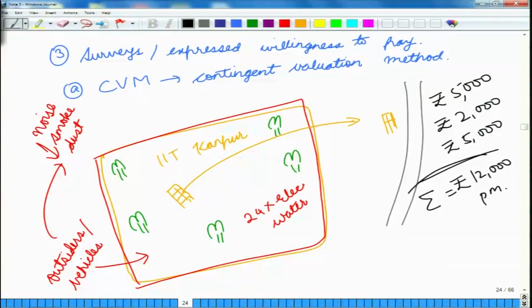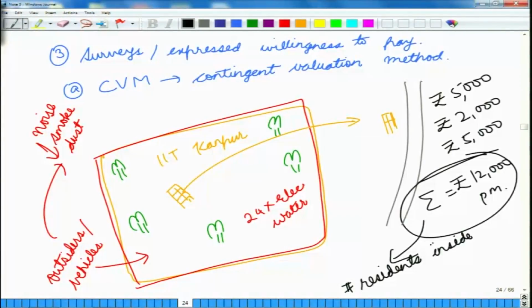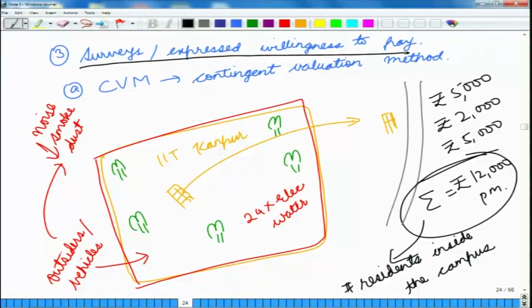Now, multiply this figure with the number of residents inside the campus. So, in this case we have done a survey in which people have expressed the amount of compensation that they want to move outside of the campus.